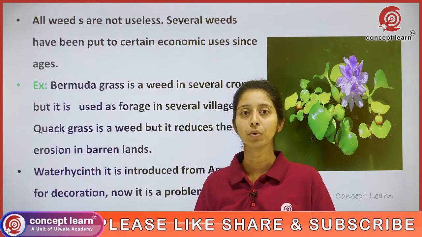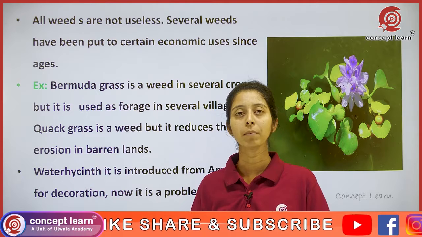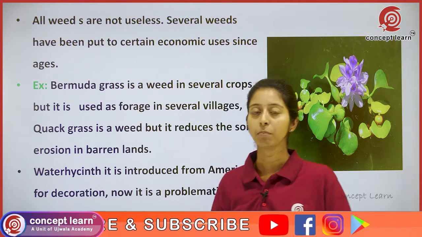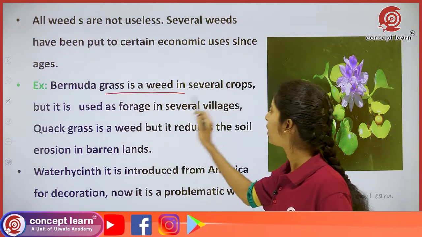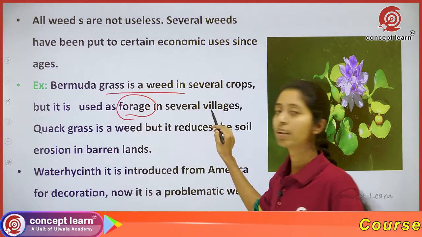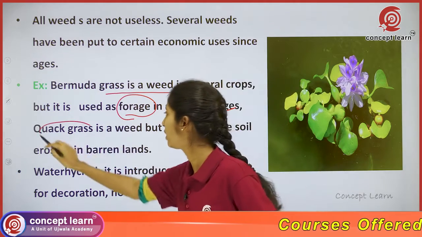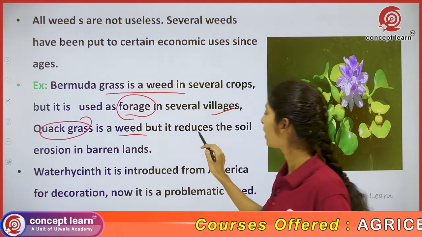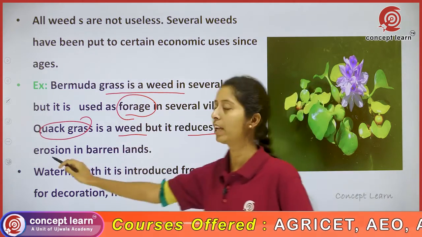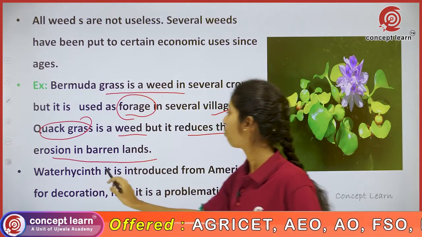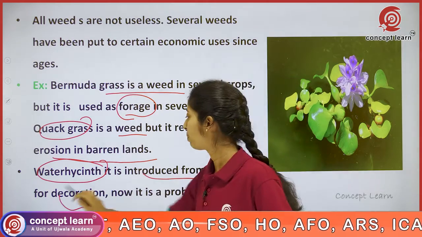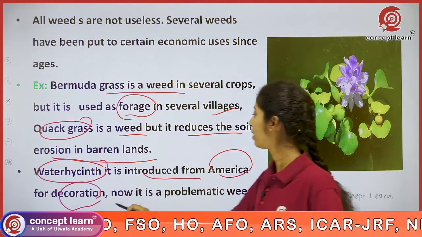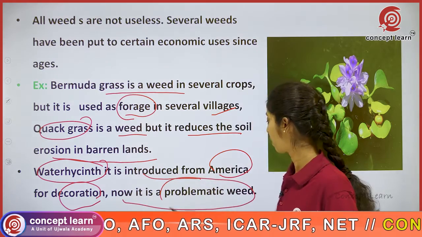All weeds are not useless. Some weeds also have some economic use. For example, Bermuda grass. Bermuda grass is a weed, but it is used as a forage in villages. Quack grass is also a weed, but it helps in reducing the soil erosion in barren lands. Water hyacinth was actually introduced for decoration purpose from America, but now it has become a problematic weed.